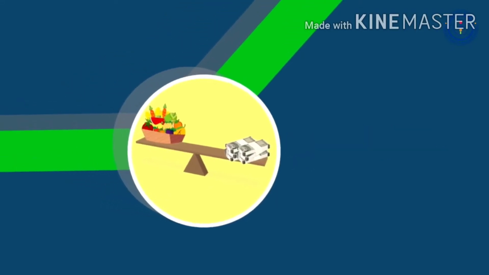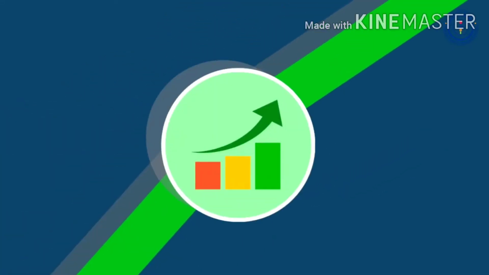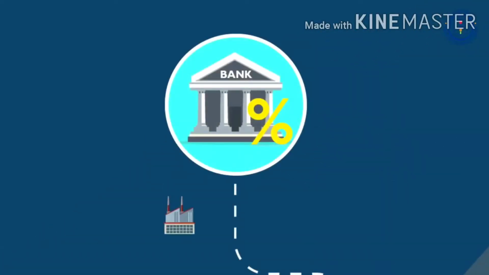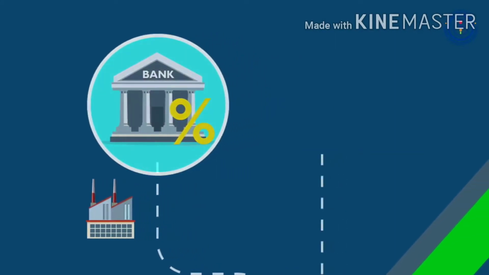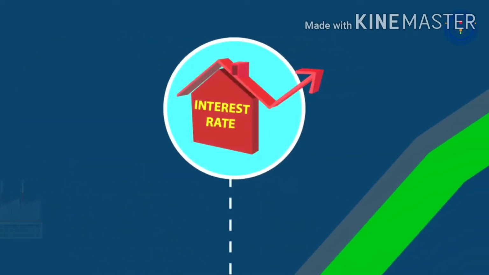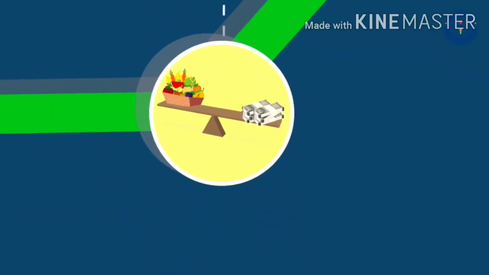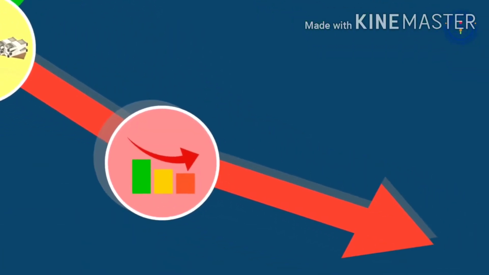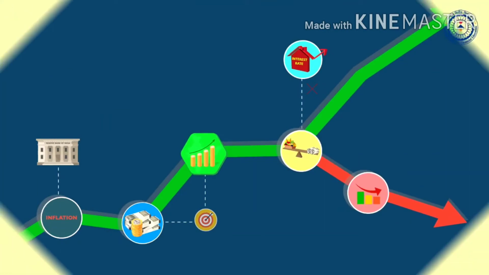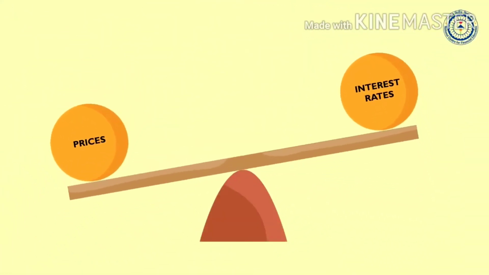With stable prices, the economic output increases, and with a reasonable cost of borrowing, businesses can borrow to further their operations. If interest rates are high, people may not spend, and hence the economy will not grow. Hence, RBI ensures that prices and interest rates remain steady.